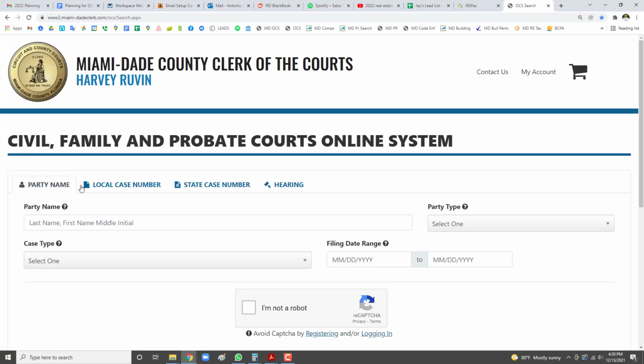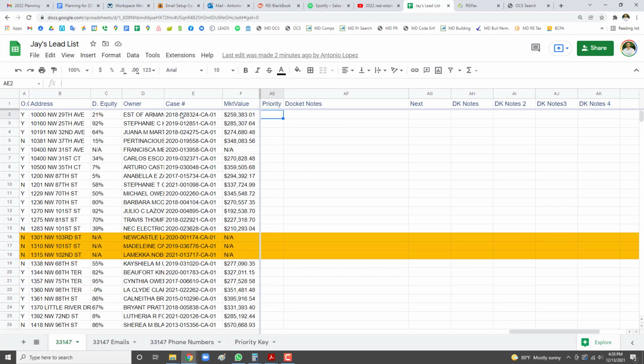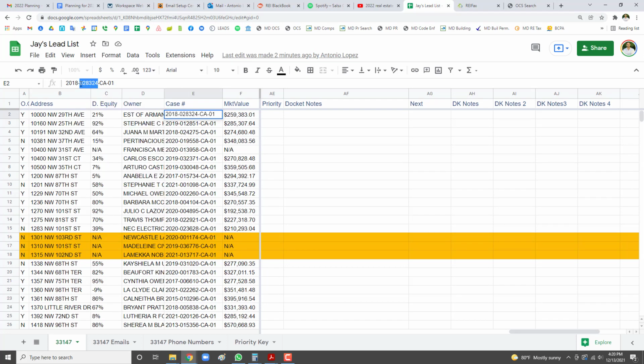You're going to click on this, and then click on local case number. The local case numbers should be pretty familiar to you. You're going to grab this case number, and what you really want to copy is only the middle number here, the actual case number. The first part is the year. If you look down at all these cases, they all have a year, the case number, and then CA01. So it's always going to be CA01.